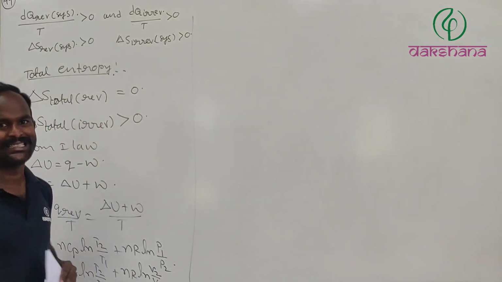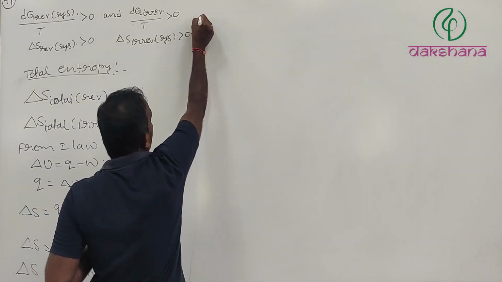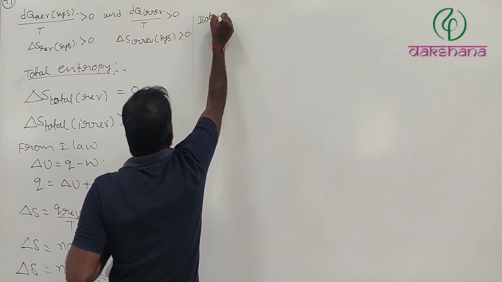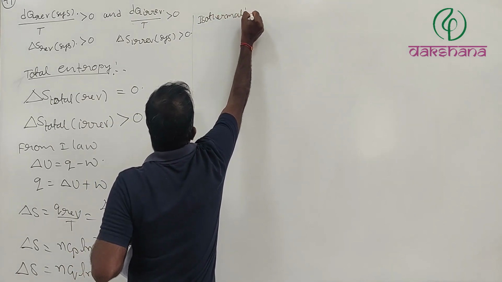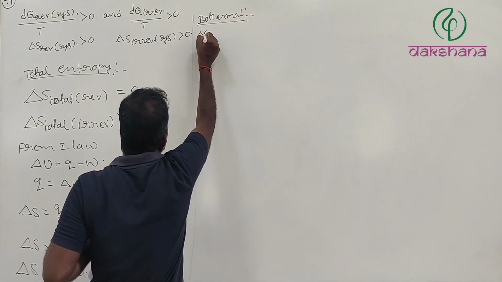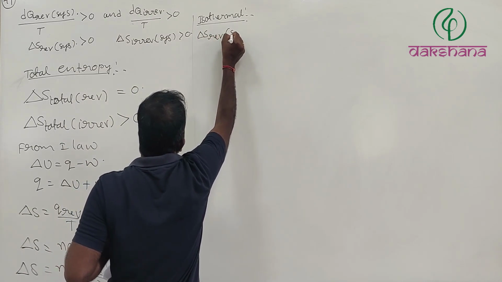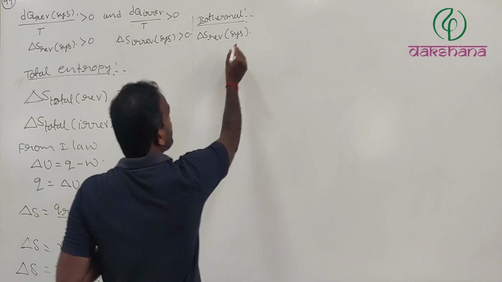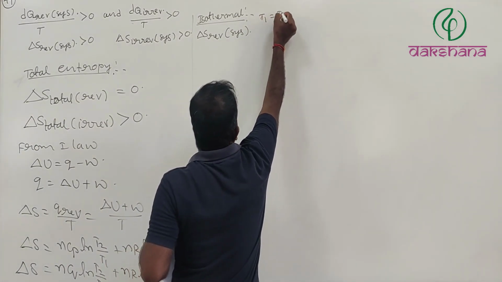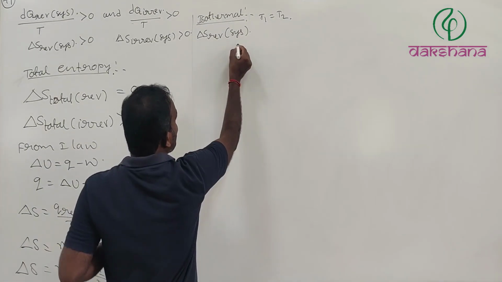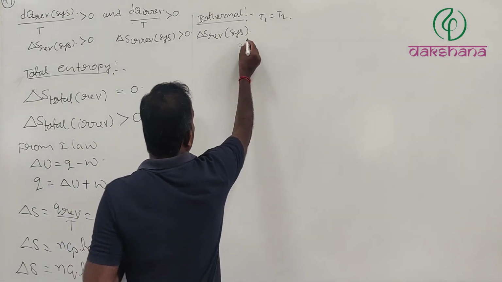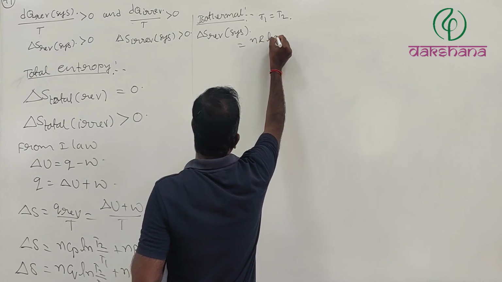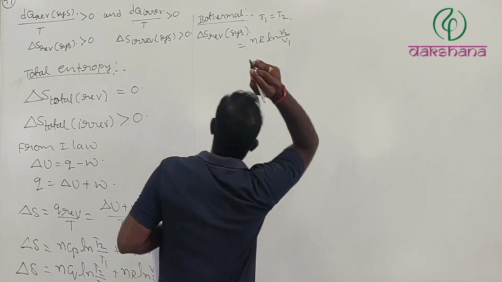Now, let us take the first process, which is isothermal. For an isothermal process, T1 equals T2. Therefore, delta S of the system for the reversible process equals nR ln V2 divided by V1.